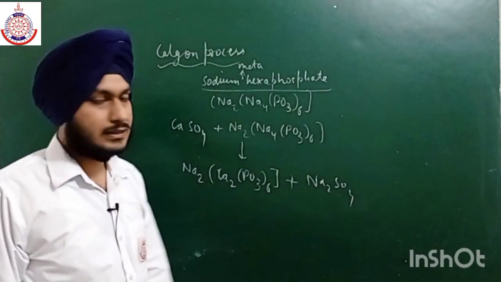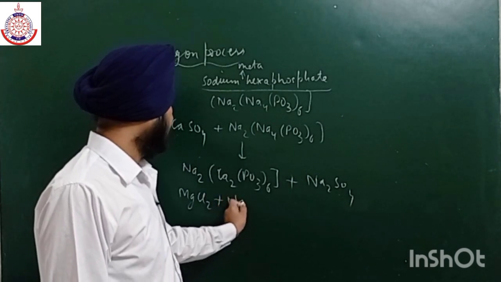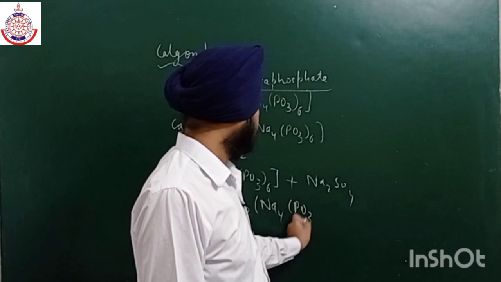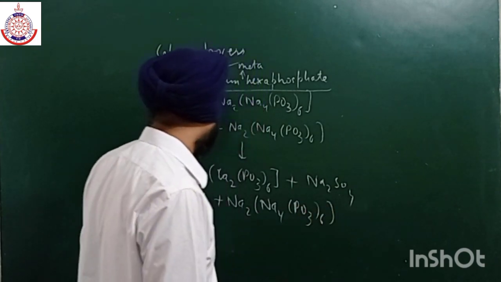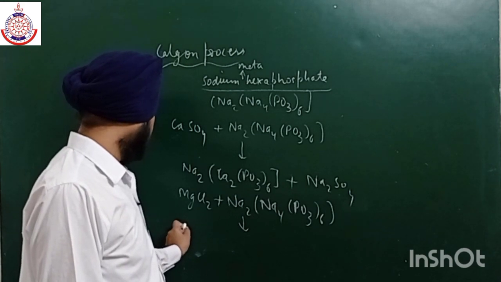Similarly, if we have MgCl2, it will also react with Na4(PO3)6, and we can easily get Mg.